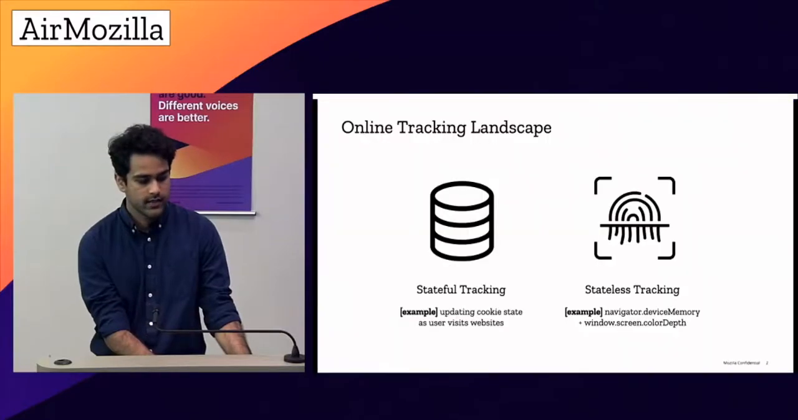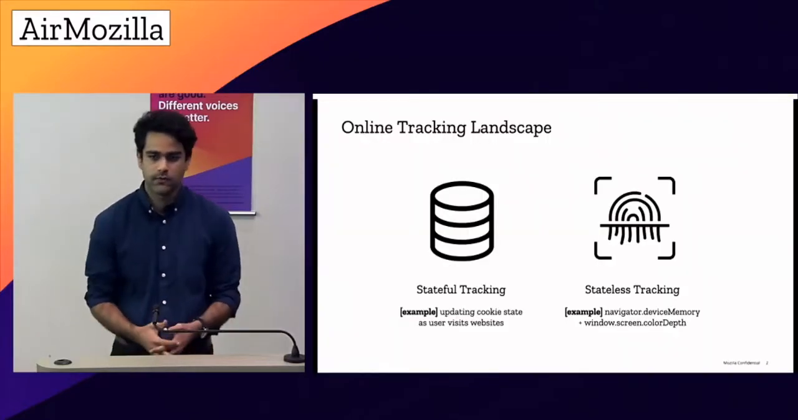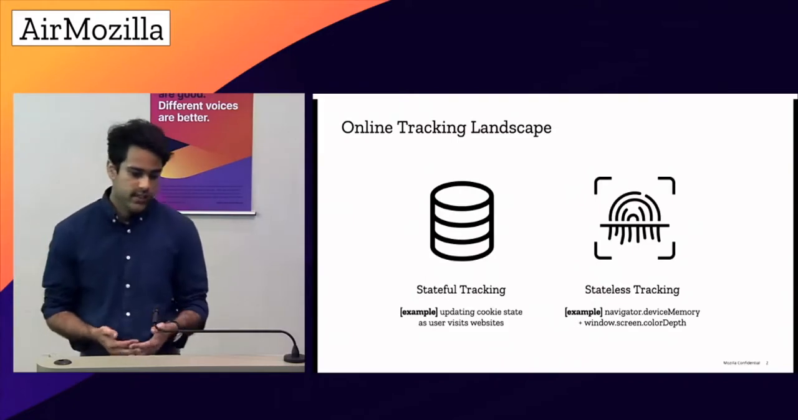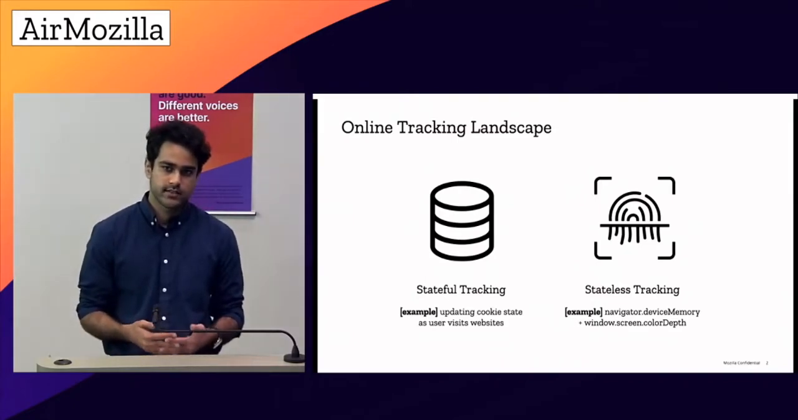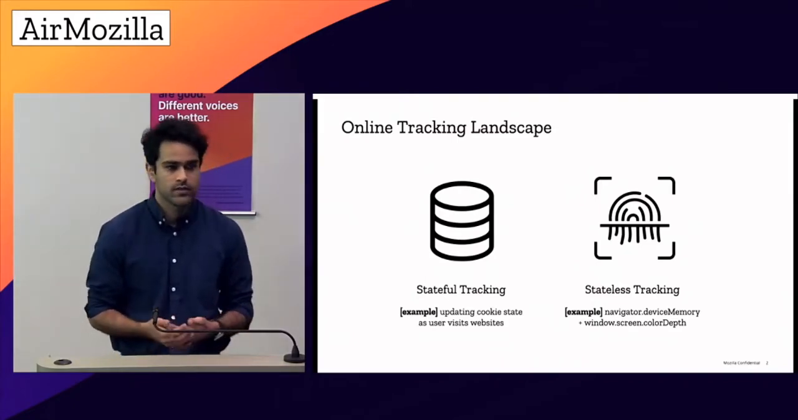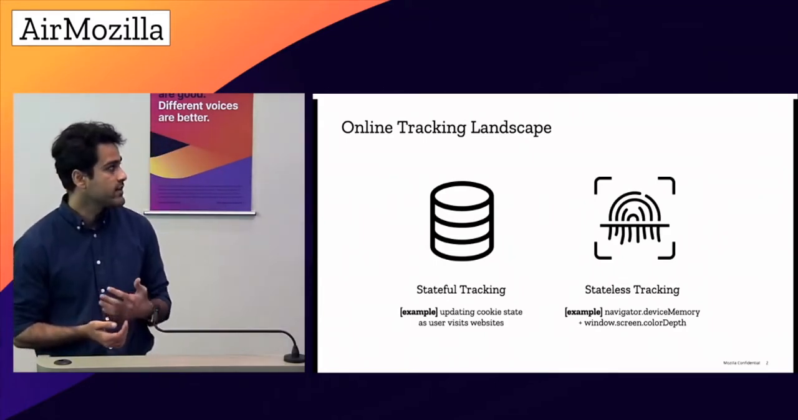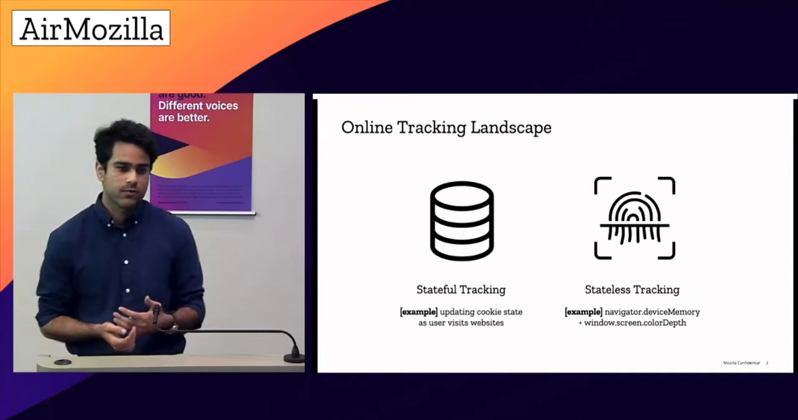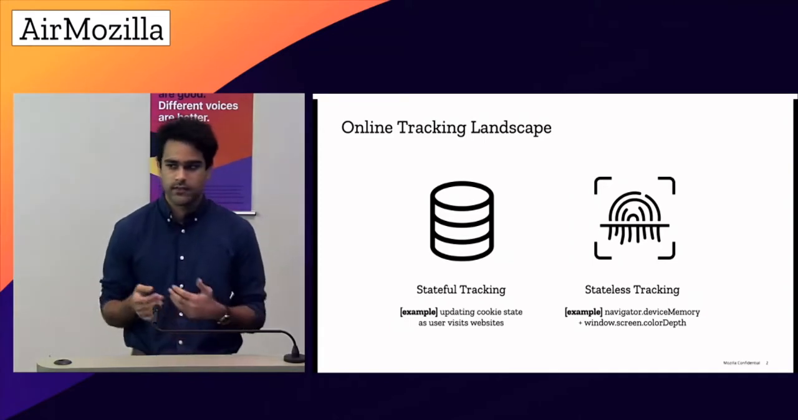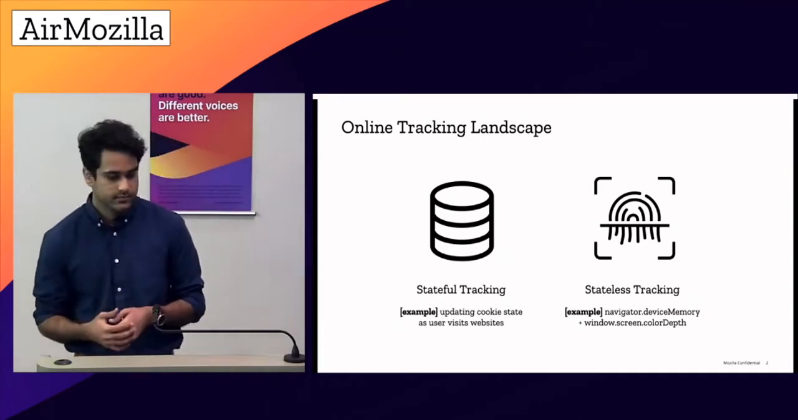Machine learning. I will start with giving an overview of online tracking. So essentially, there are two different ways in which online tracking is currently conducted. One is stateful, the other is stateless. In stateful tracking, a unique identifier about yourself would be kept inside the browser, and as you visit different websites, it will be reported.